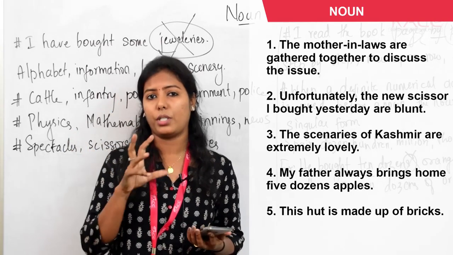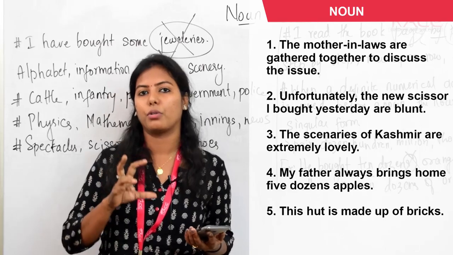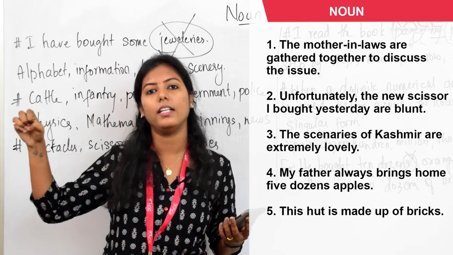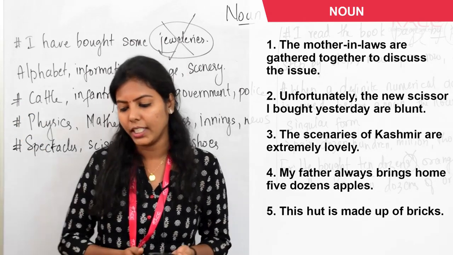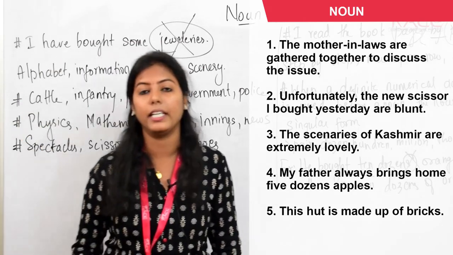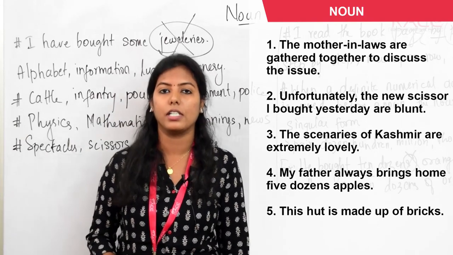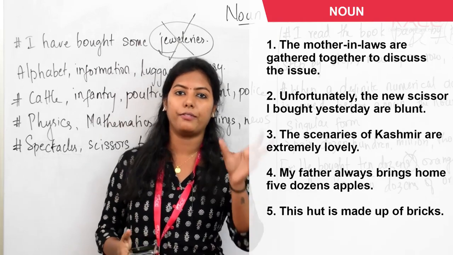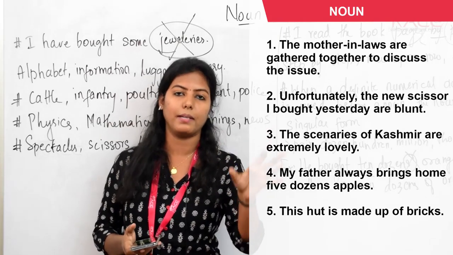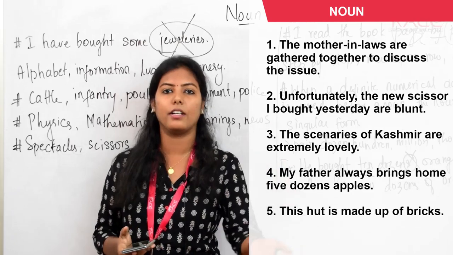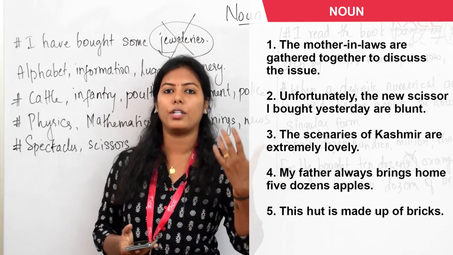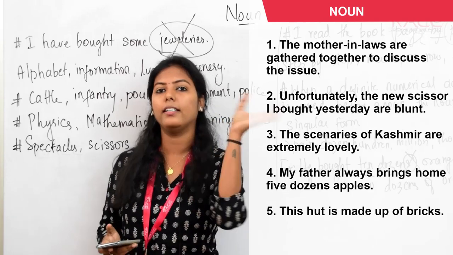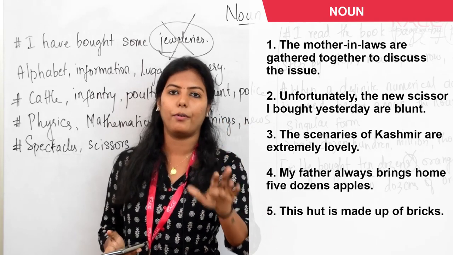So to denote plural form, you should not apply it to in-laws. In-laws just denotes the spouse's family. In that one, you should not use singular or plural. To indicate singular or plural, you should use it with the first word, that is mothers-in-law. You should say mothers-in-law, brothers-in-law, sisters-in-law. You should not use singular or plural form with the in-law. In-law denotes only the spouse's family. Never use singular or plural form with it.